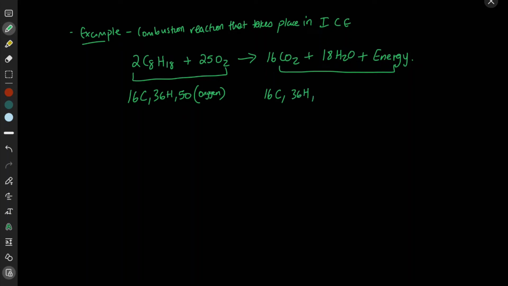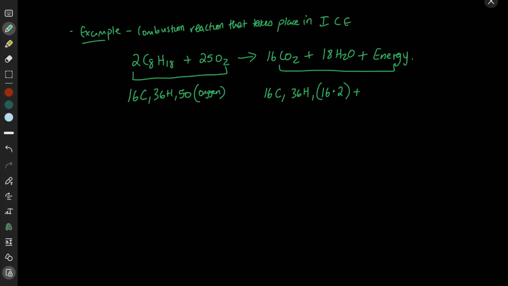Now, with respect to oxygen, we have oxygen found within carbon dioxide and water. Within a molecule of carbon dioxide, we have 2 oxygen atoms, and there are 16 molecules of carbon dioxide, so that's 16 times 2.